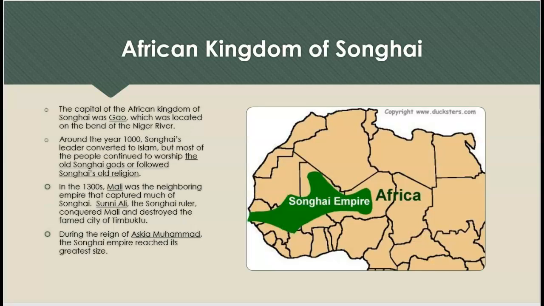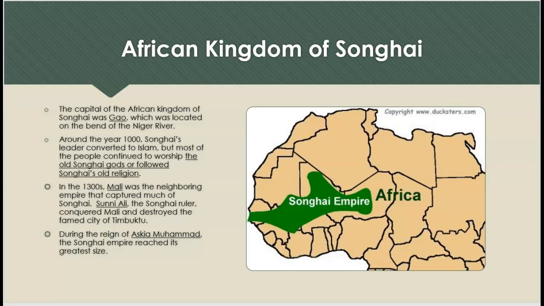African Kingdom of Songhai. The capital of the African Kingdom of Songhai was Gao, which was located on the bend of the Niger River. Around the year 1000, Songhai's leader converted to Islam, but most of the people continued to worship the old Songhai gods or followed Songhai's old religion.